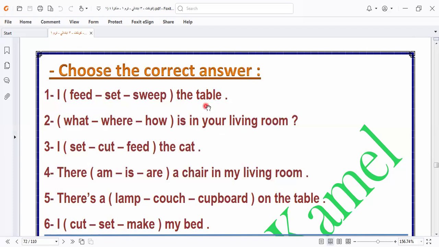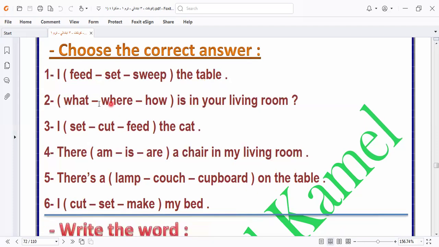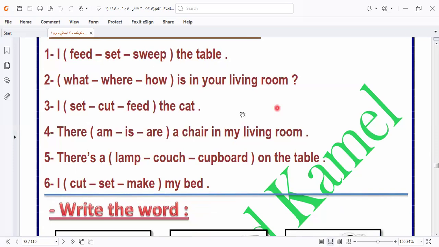Here we have the table. As we learned on the last page, which verb is used with the table? It will be I set the table. Here is what, where, how, in your living room. So we can say how. We use how, I remind you, with the WH question. How we use for asking about state. Where we use for asking about place. Which one asks about something? What? So I select this one.